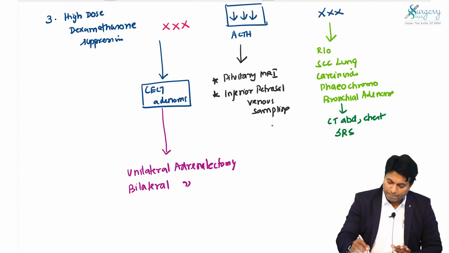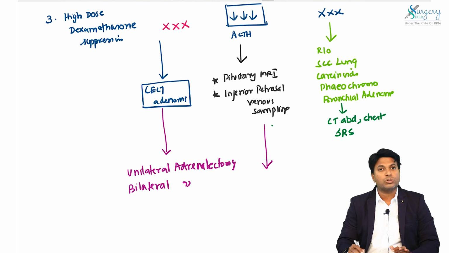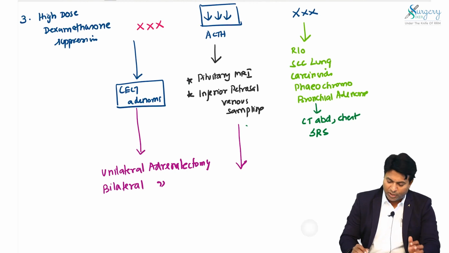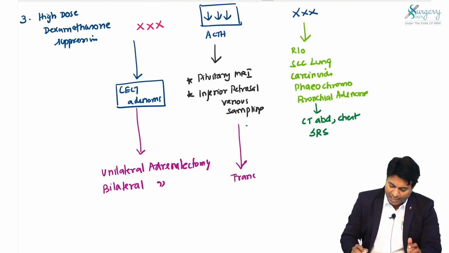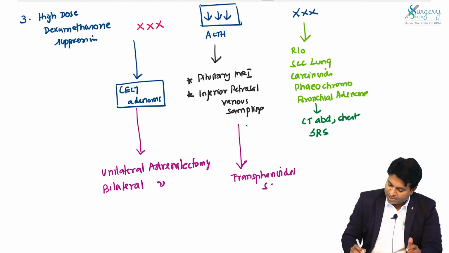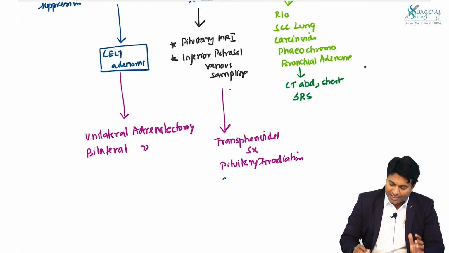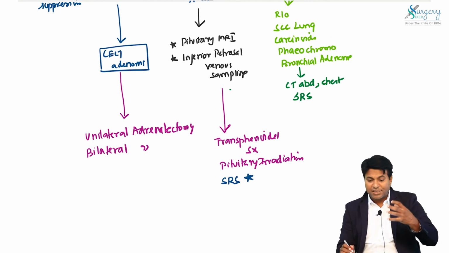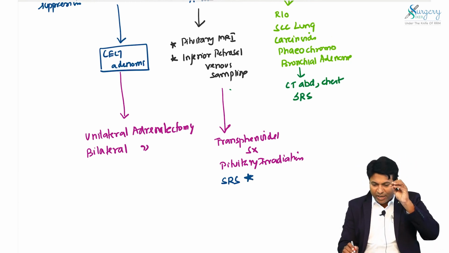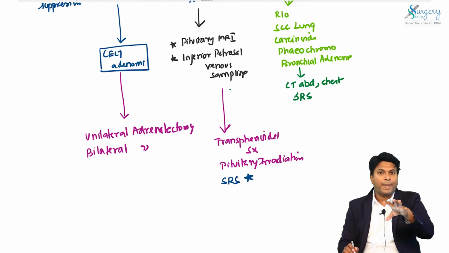Coming to pituitary source, we do transsphenoidal excision. Transsphenoidal surgery will be done. Pituitary irradiation will be done. We have to cure the pituitary disease. Nowadays, stereotactic radiosurgery, SRS, is available, which delivers the radiotherapy only to the tumor.